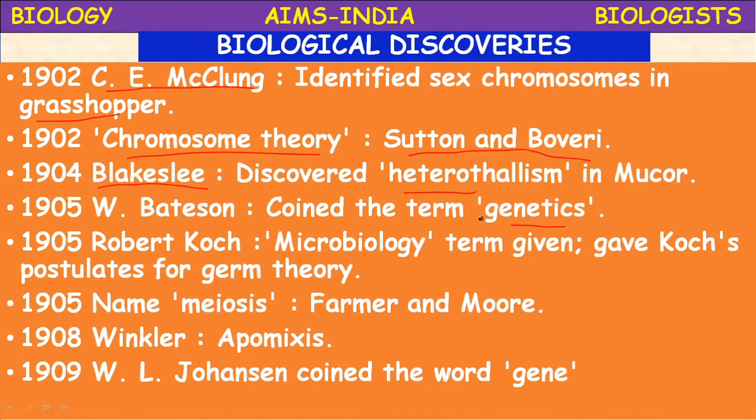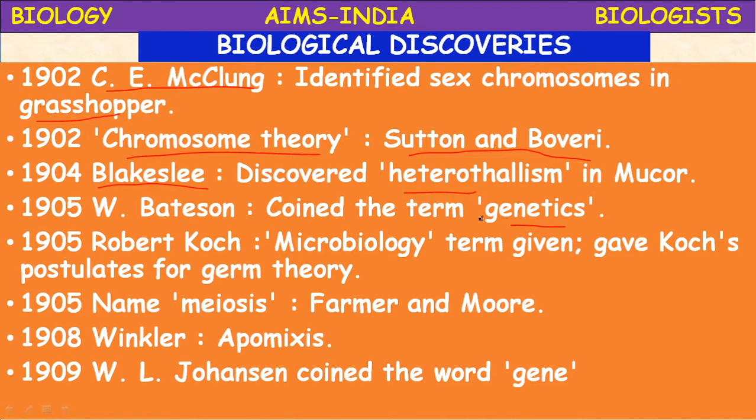In 1908, Winkler proposed the phenomenon of apomixis. What is that? Apomixis. There are several types of apomixis. Apomixis was defined by Hans Winkler.